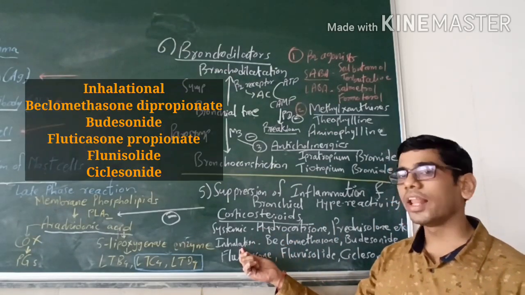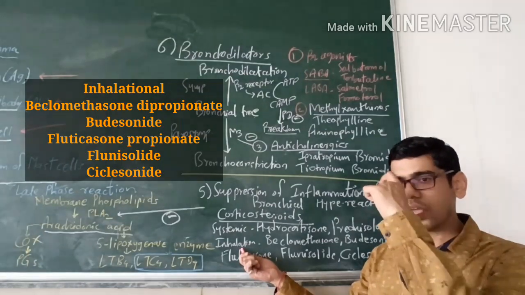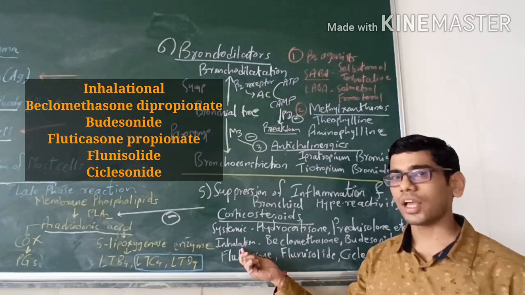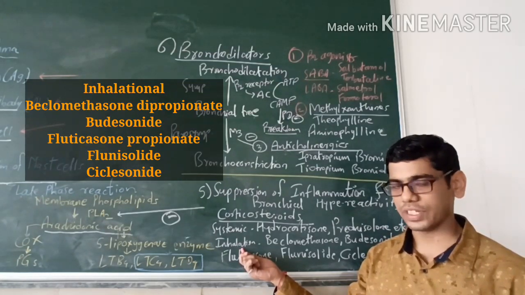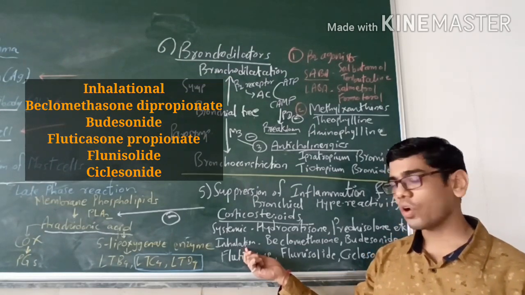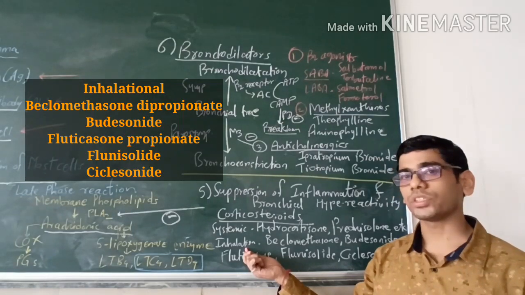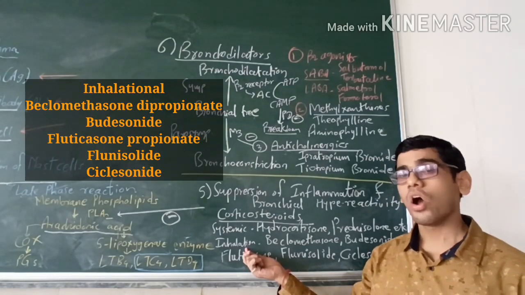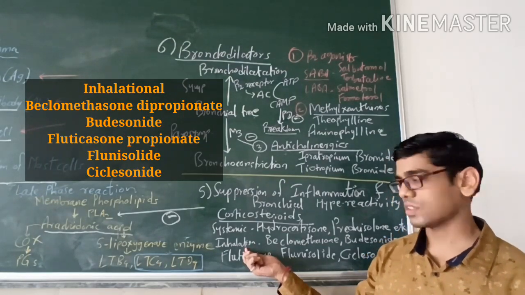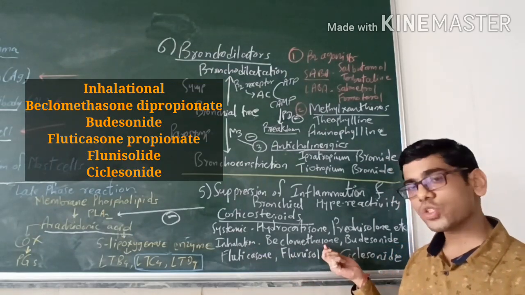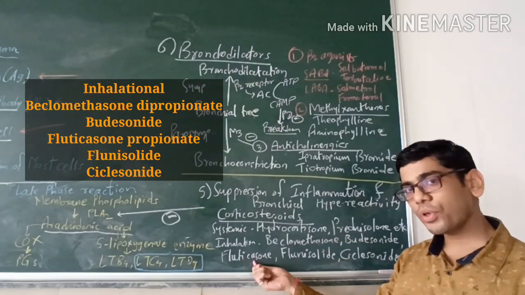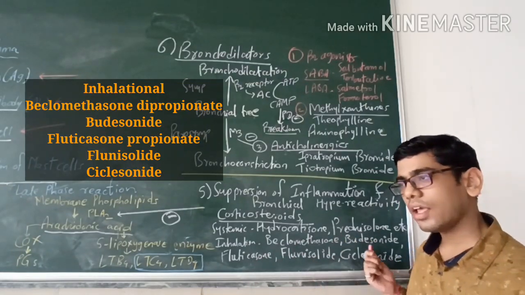The second type are inhalational corticosteroids, which are given by metered dose inhaler. These are preferred because they have fewer chances of systemic side effects, which are very often present with corticosteroids. Inhalational corticosteroids are given in all patients of persistent or chronic asthma, or you can say they are the first drug to be given in persistent or chronic asthma. Which are they? Beclomethasone dipropionate, budesonide, fluticasone propionate, flunisolide and ciclesonide.